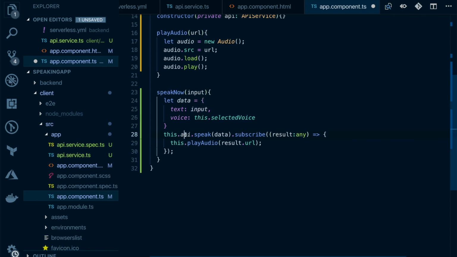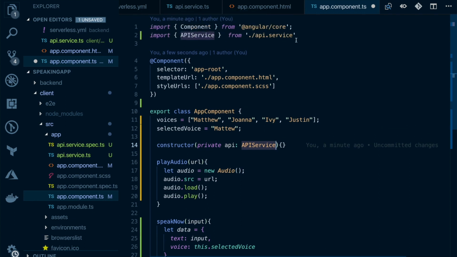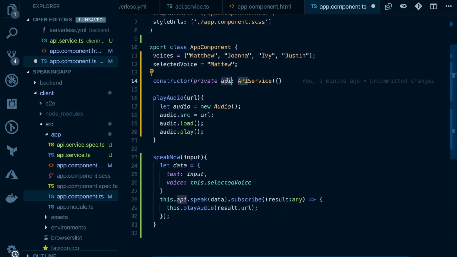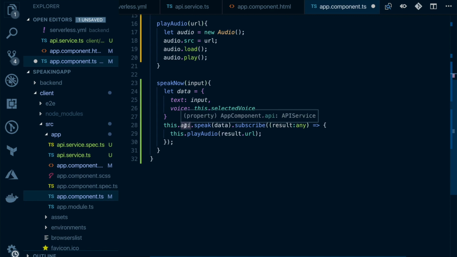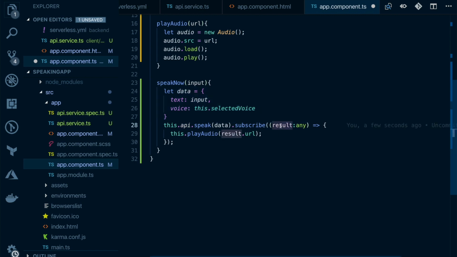Then we are going to call upon our API service. We will require it as a dependency. So API service, can you see we have imported it up here, and there's a private variable called api. So we call this.api.speak, and we are passing in the data object, which is the text and the voice. So the API service will receive the data, and then it will call the post endpoint, which is our /dev/speak.